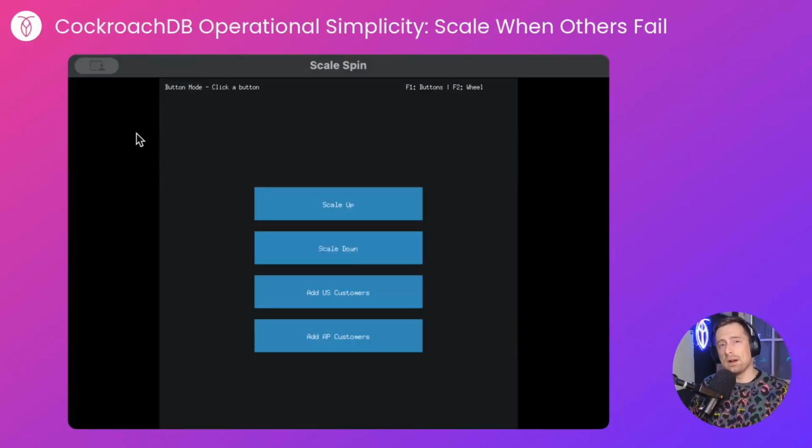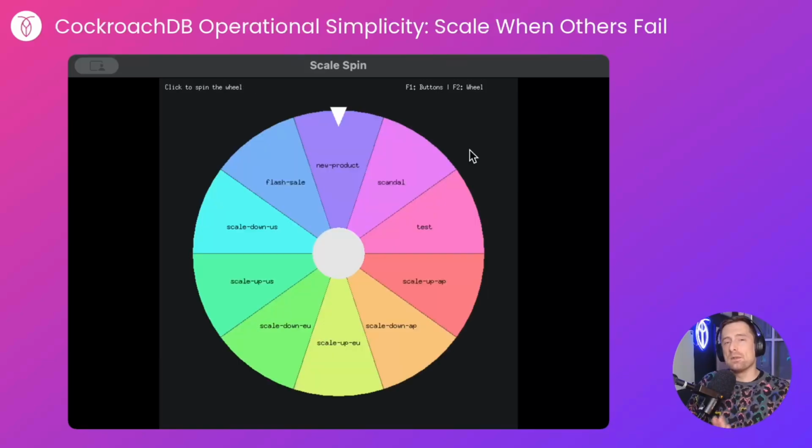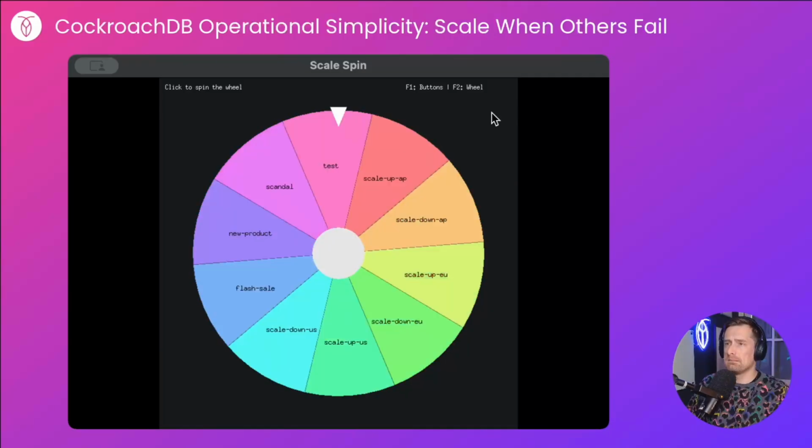If you know me, you'll know I don't like to do things in half measures. So this isn't the only user interface I've created. I've also created a Wheel of Fortune style application scaler. What this will do is let me scale up and down any of the regions that I have. I can start a scandal. They're either very shy or they're having an affair. This will reduce the number of workers in each region simultaneously by 5. I can release a new product, which will simulate interest in a brand new product by upping the number of workers by 5 in each region. Or I can start a flash sale, which will increase the number of workers in each region simultaneously by 10. Let's give it a spin.